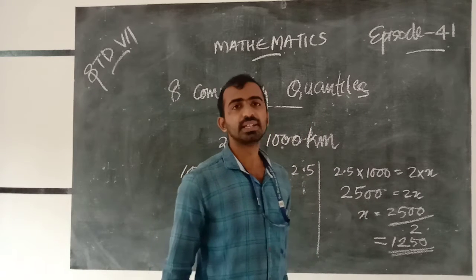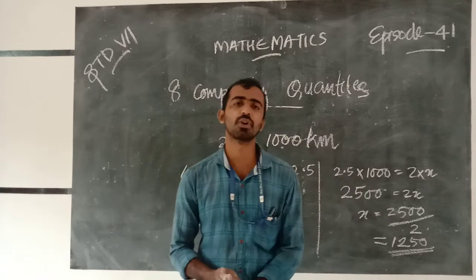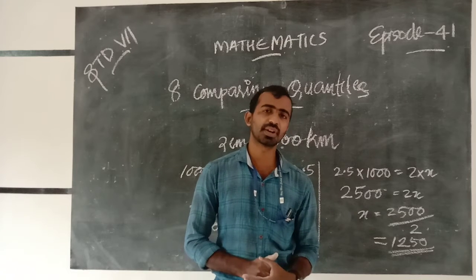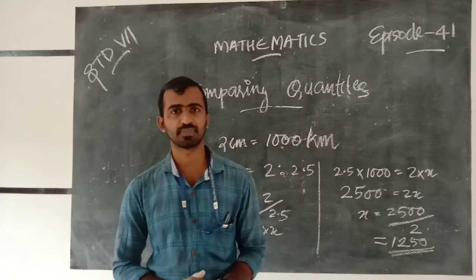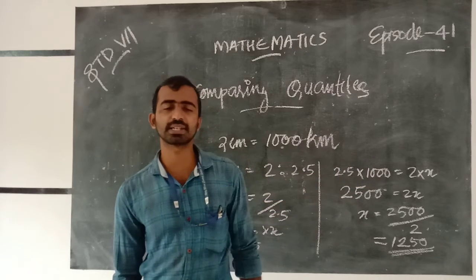That is, the distance in kilometers is 1250. This is one way to find the distance in kilometers.